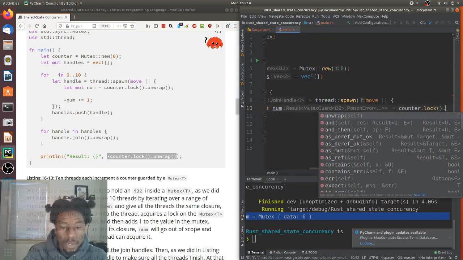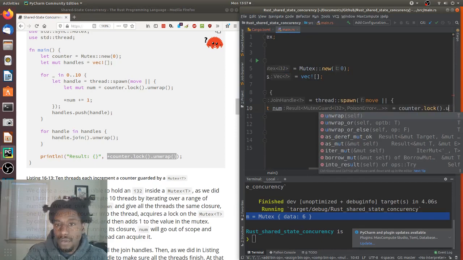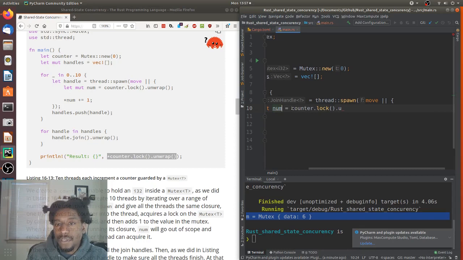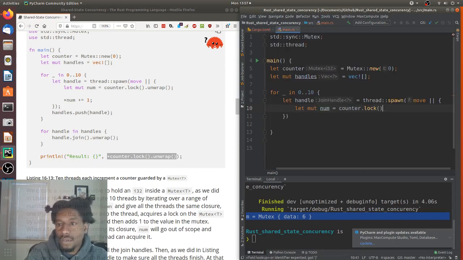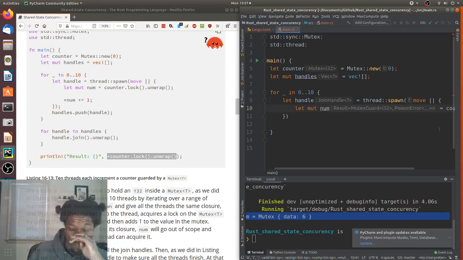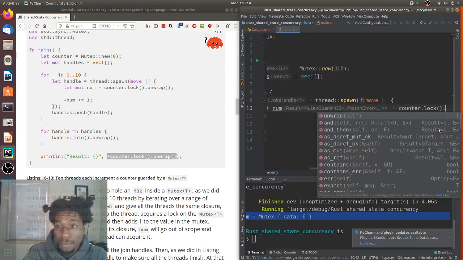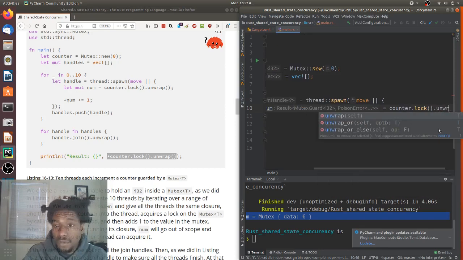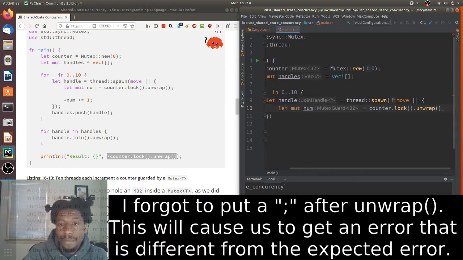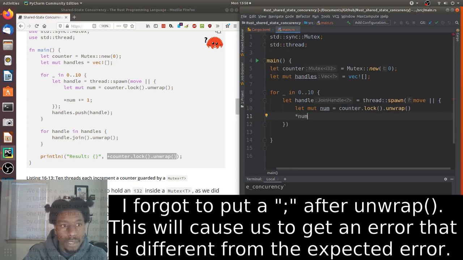Then we want to unwrap it. Yeah, you can see the result right there. This is the lock result. We have Result, MutexGuard, and then PoisonError. Wow. I don't know why they call it PoisonError, but that's kind of cool. Unwrap. And then we have a reference to num, *num plus equal 1.